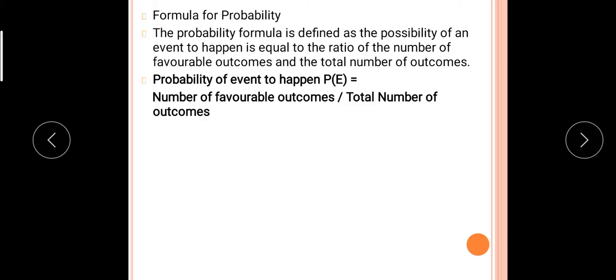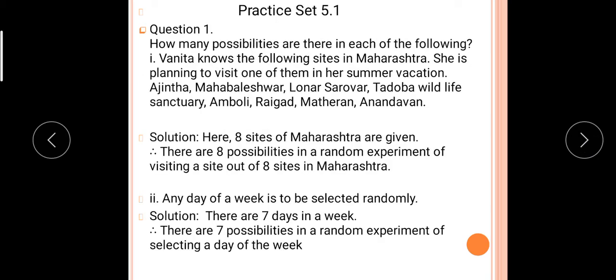Now see the example based on this concept. Which concept? What is probability, what is a random experiment, what are outcomes, and equally likely outcomes. On this basis we will solve practice set 5.1. How many possibilities are there in each of the following? So see, the first question is what?